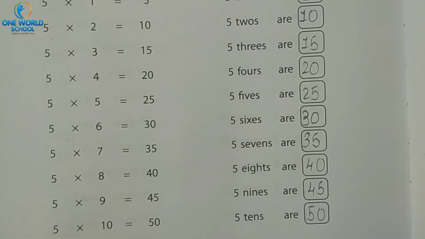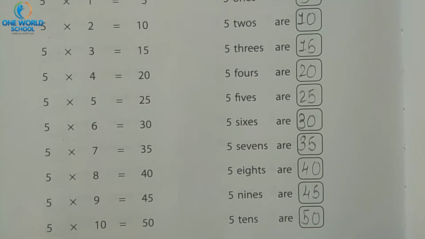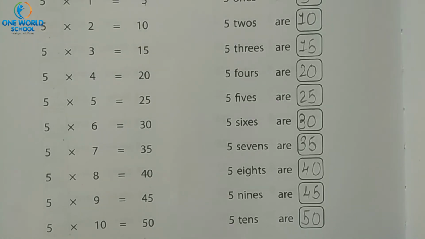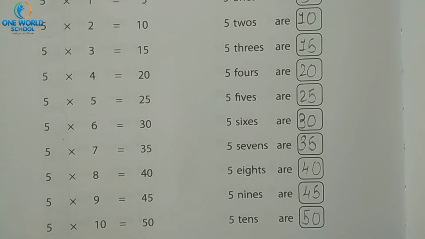So this was table from 1 to 5. In class 1 you have to learn table till 5. Okay. Now we will do exercise related to multiplication.